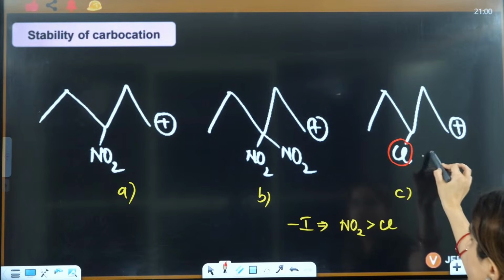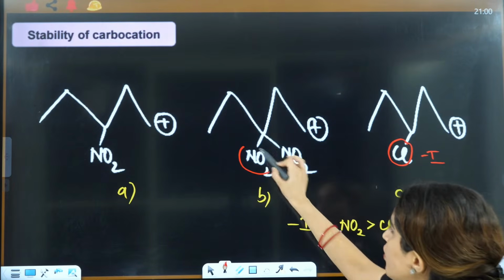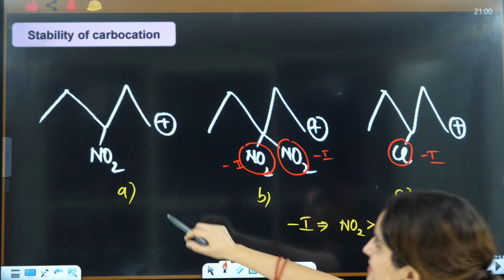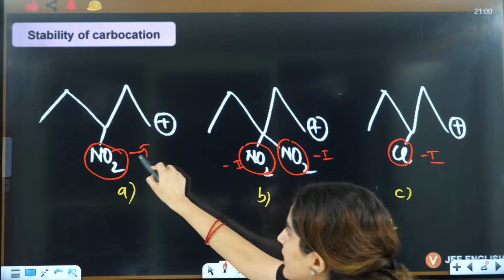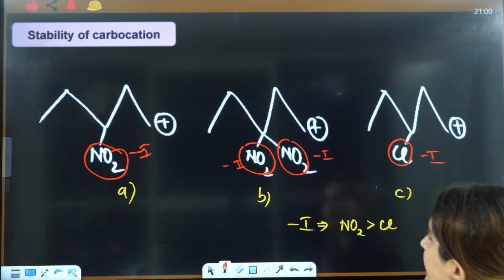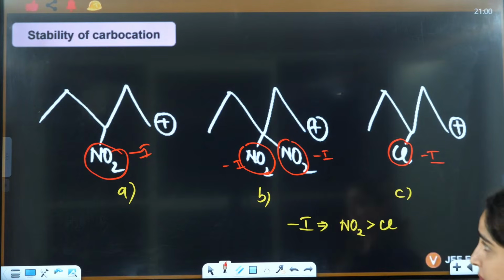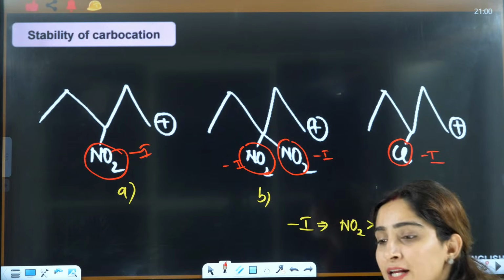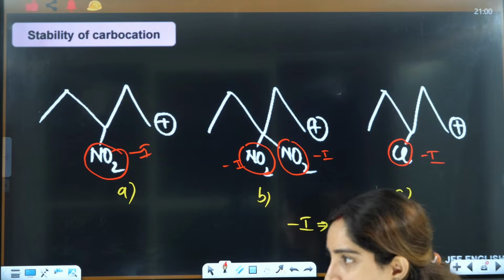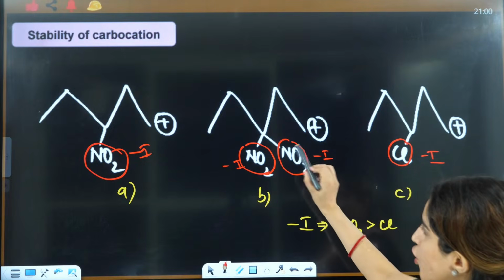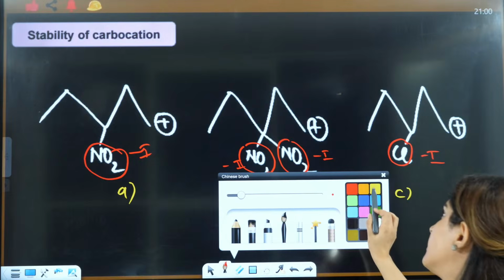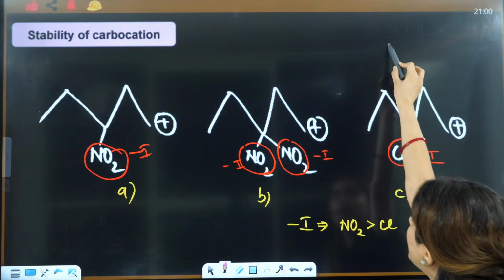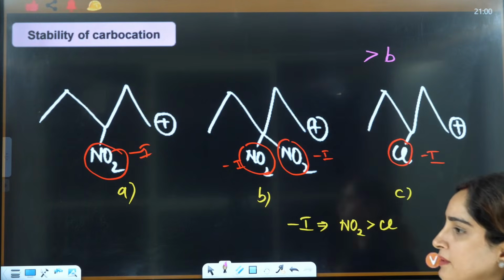This is also showing minus I. These two are showing minus I, and at the same time this is also showing minus I. So if you see here, distance is the same. So multiple groups are the winner firstly, right? Multiple groups are greater than single. So this will show maximum minus I. Minus I means destabilization in case of carbanion. So B will be least stable.